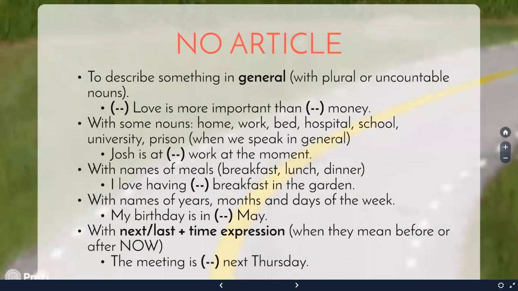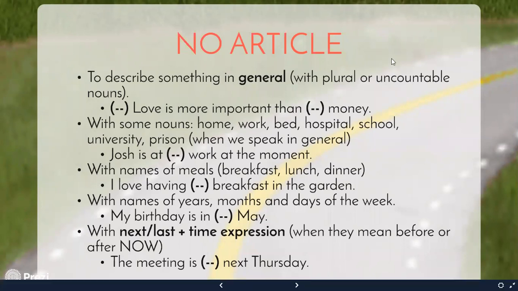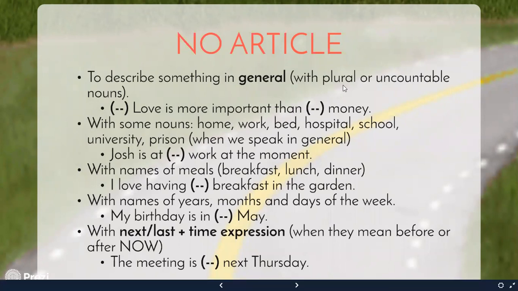Now, as I said before, we have to think of the no article option, and we use this no article option in English to describe something in general. This is very important: we use it to make generalizations with plural nouns or uncountable nouns. For example,